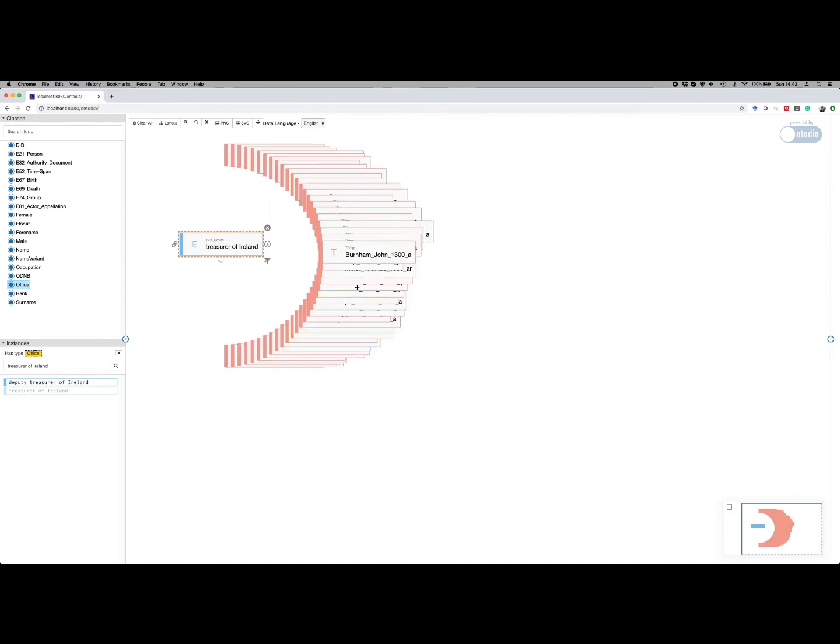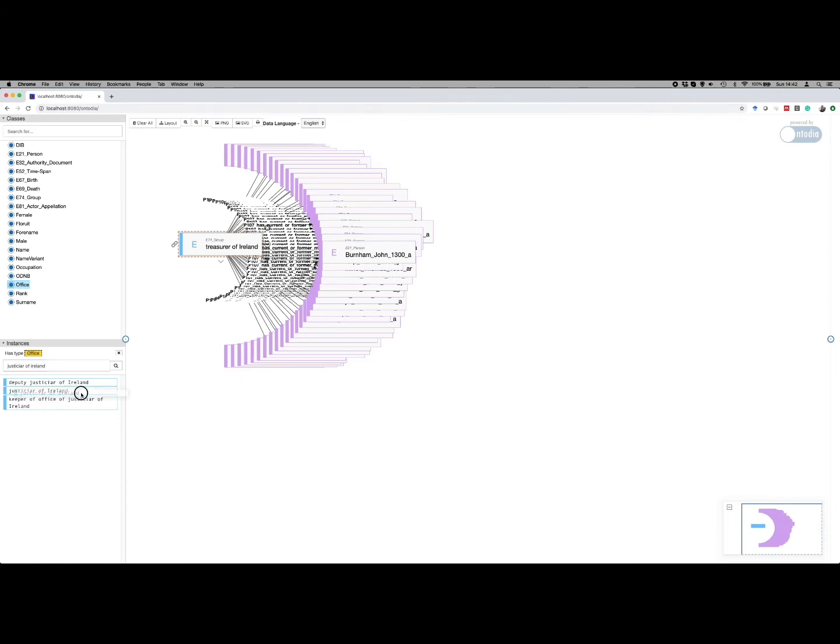I can add them all, and indeed it's a bit cluttered because there are 46 people related to that group. Now, I want to know whether some of these people also held another office. Were they also related to the office Justiciar of Ireland?